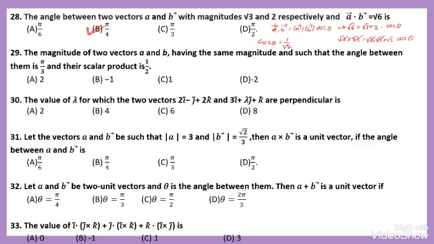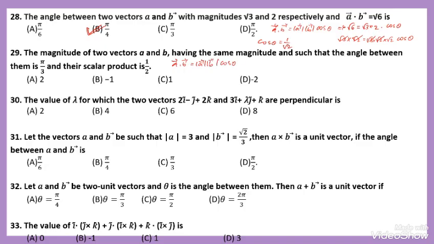Okay. Next, question number 29. The two vectors A and B have the same magnitude, such that the angle between them is pi by 3 and their scalar product is 1 by 2. Here we have to find the magnitude of vector A. While applying the result, A dot B is equal to magnitude of A into magnitude of B cos theta.